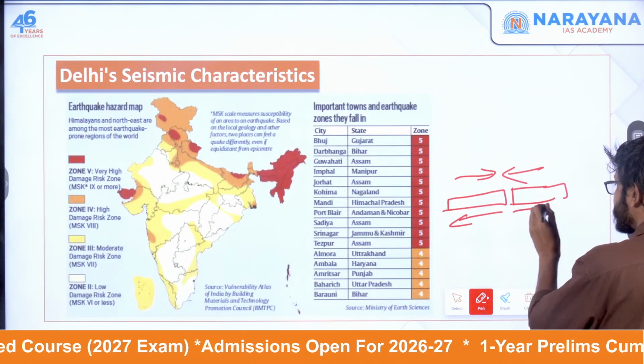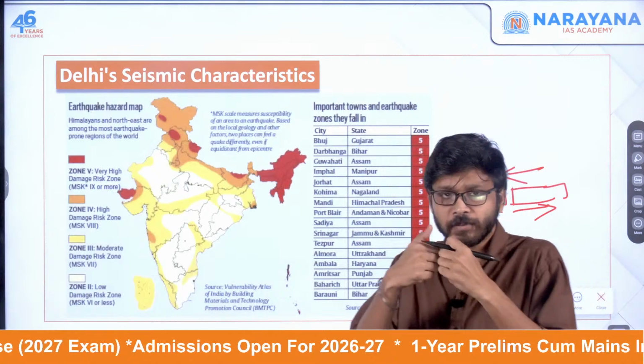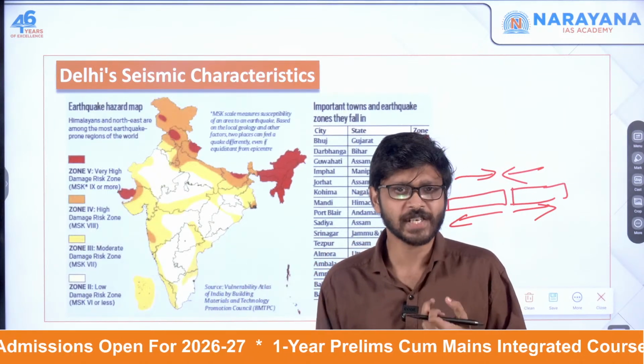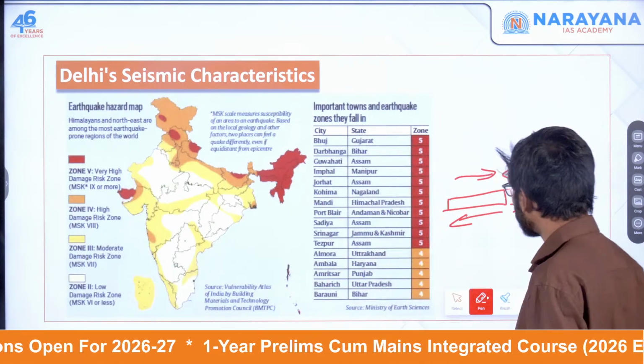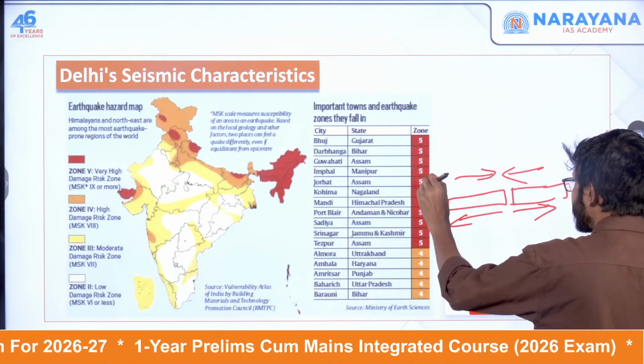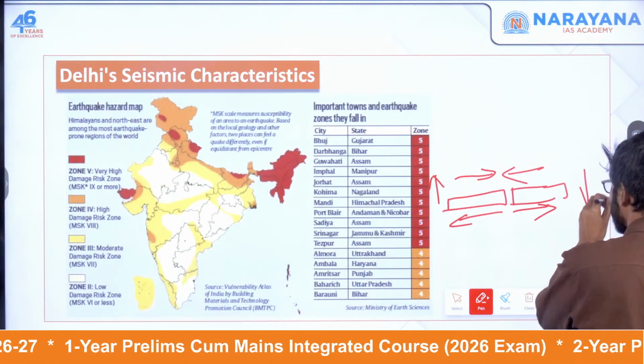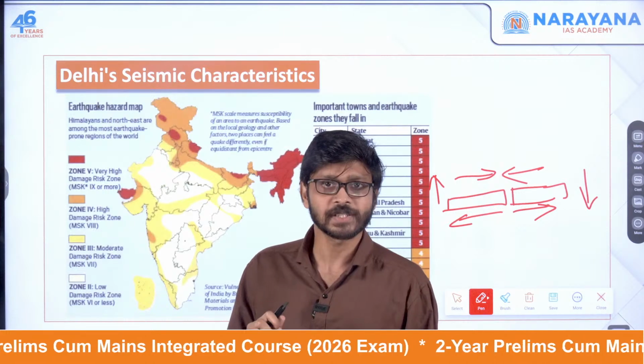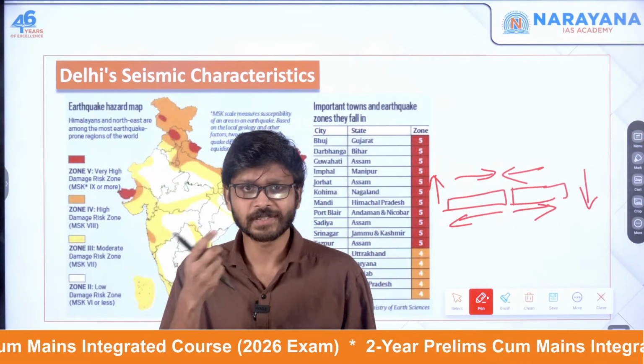Sometimes it can move this way, so this is known as divergent boundaries: plates are moving apart. And also we have transform boundaries, as in San Andreas fault types, where one plate moves this way and the other moves that way. So basically this kind of action will be there. That is transform boundaries. This is the basics only.